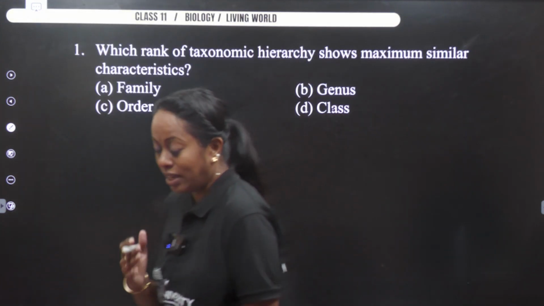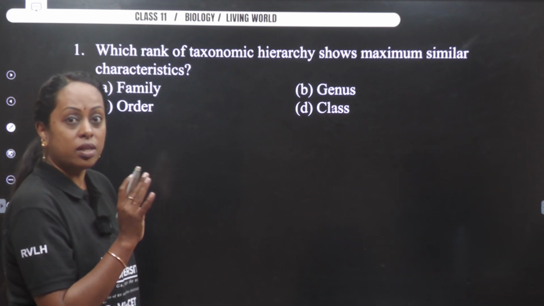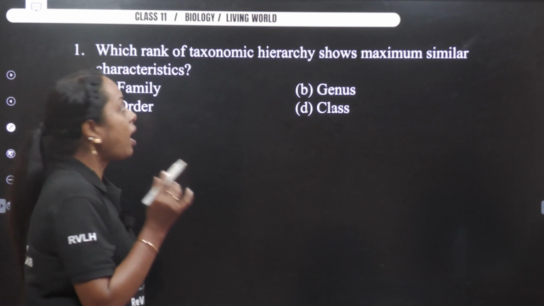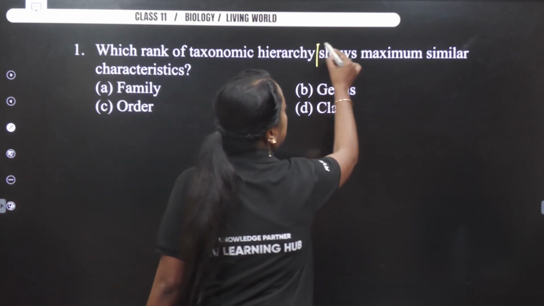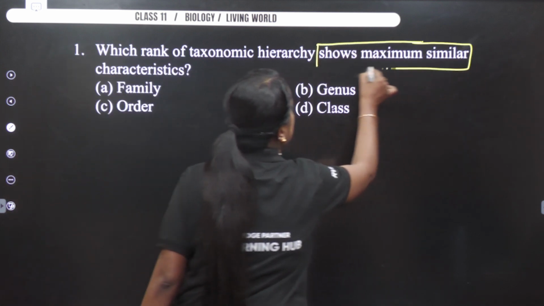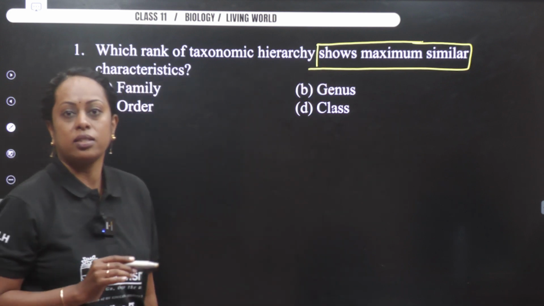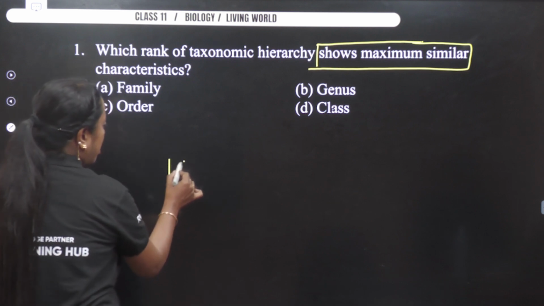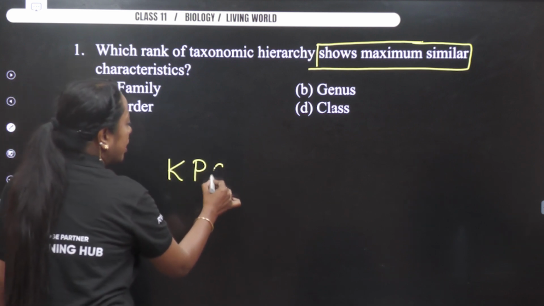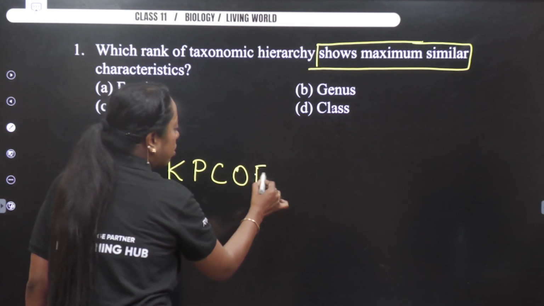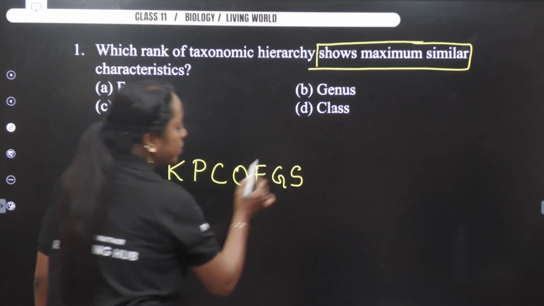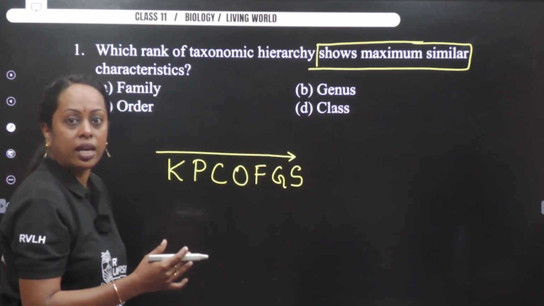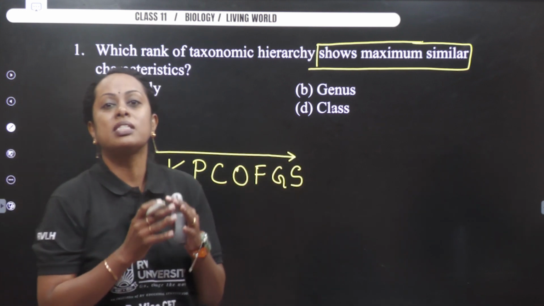The first question, let's read the question. Now, please concentrate on how we are going to read the question. Which rank of taxonomic hierarchy, the question says, shows maximum similar characters? The seven-level hierarchy which we remembered is King Philip Came Over For Good Soup. As we go down towards species, it shows maximum similarity.